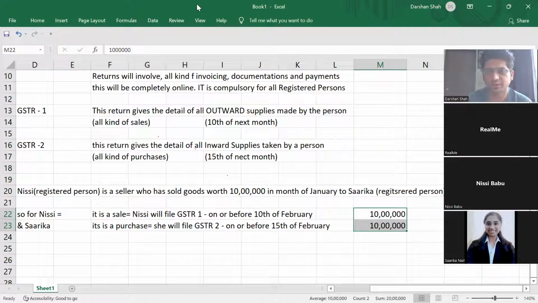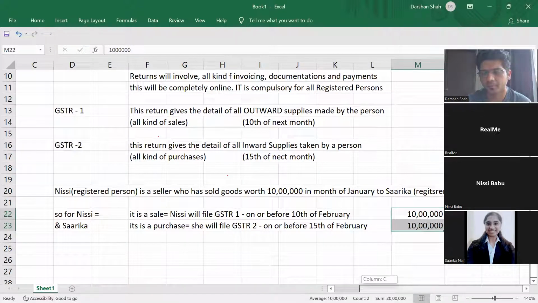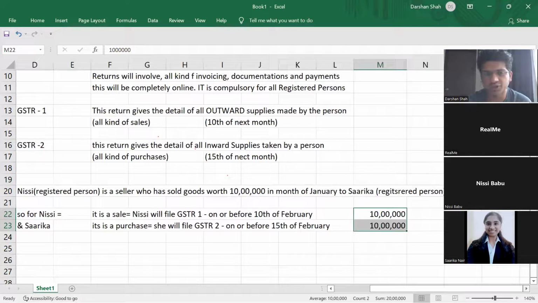Understood? GSTR returns, how they are getting submitted? Sir, this will be done in the ECL. No, we'll see where we'll do it. Okay, so this is done on the GST portal. This is a return filing.